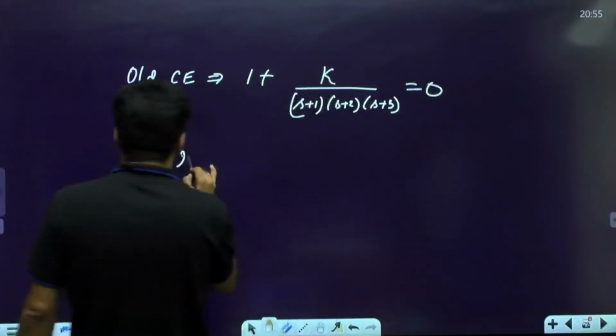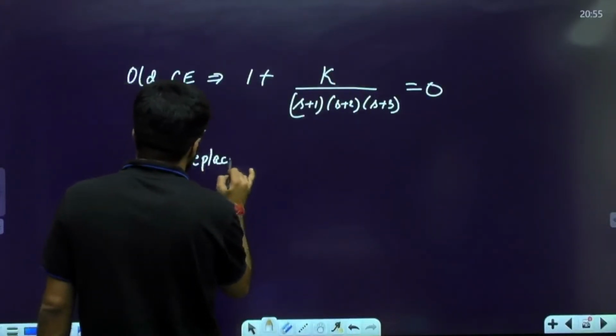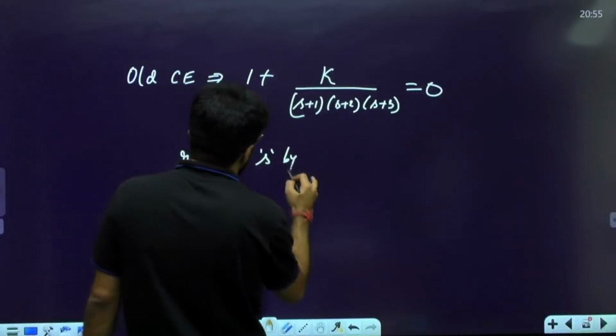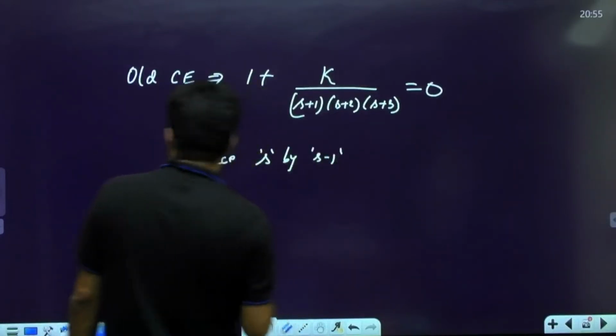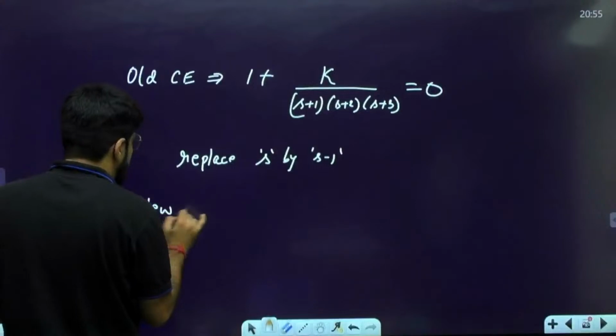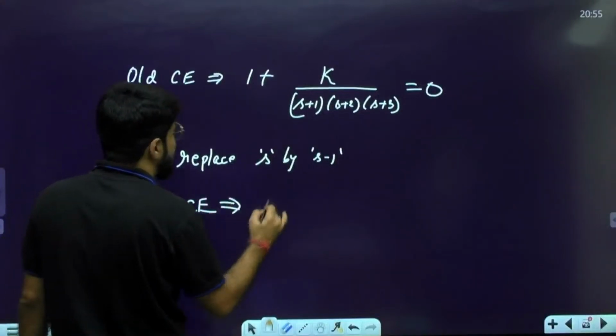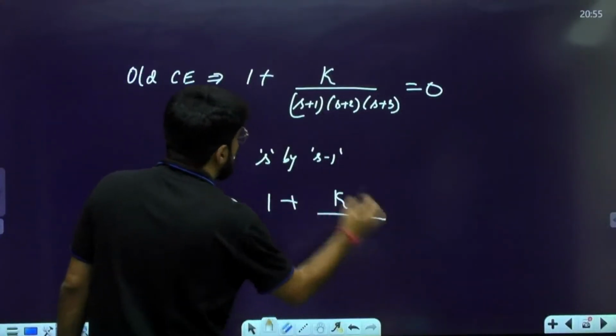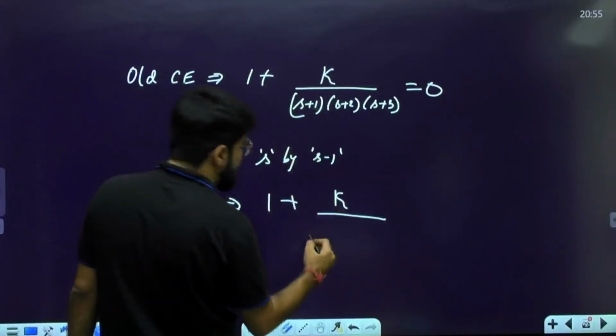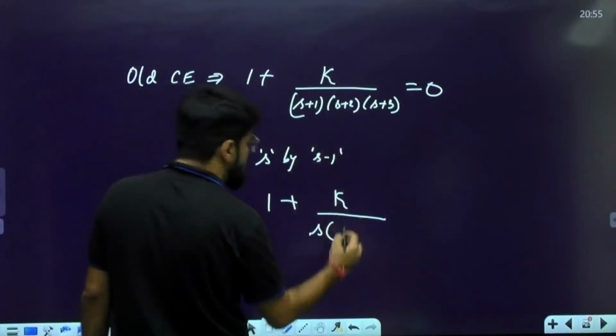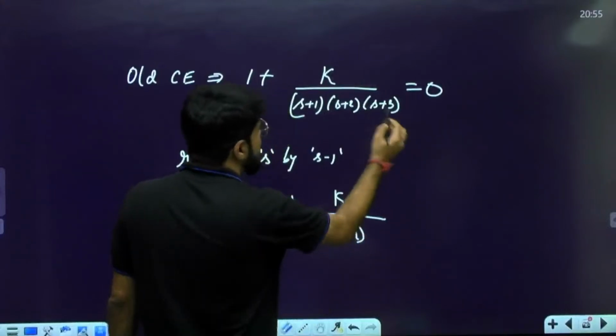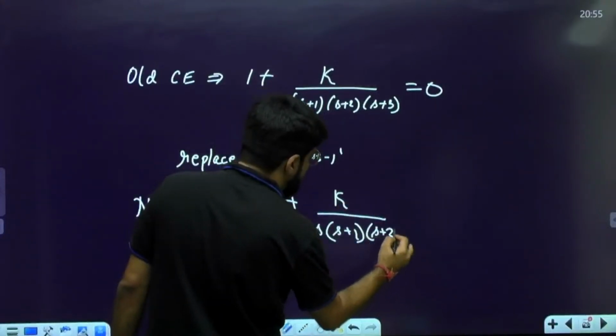Now, what I told you: we will replace s by s minus 1. So what is the new characteristic equation? S minus 1 plus 1 gives s, s minus 1 plus 2 gives s plus 1, and s minus 1 plus 3 gives s plus 2.